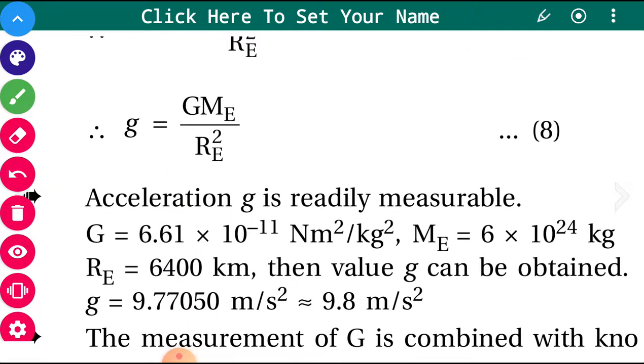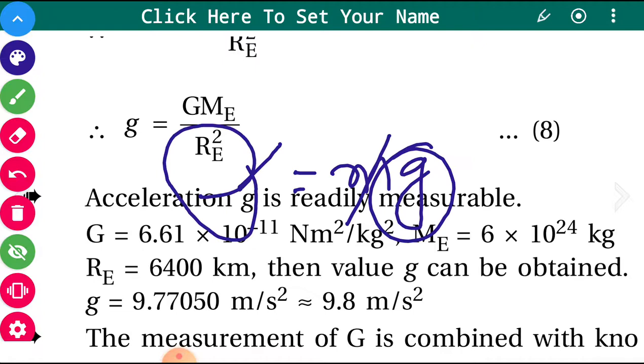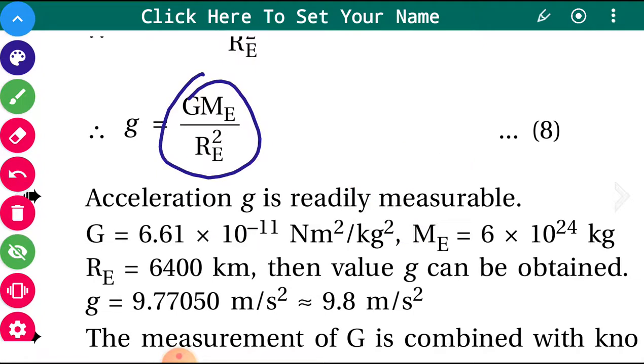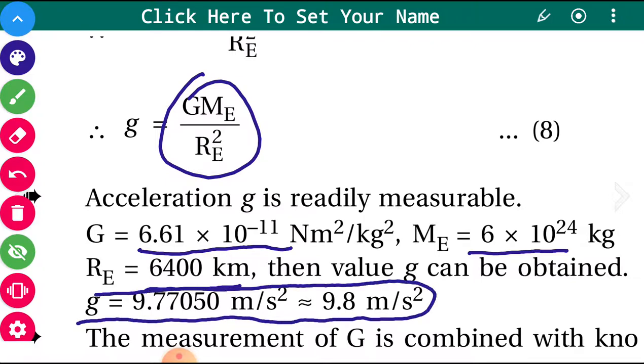g is equal to GMe upon Re square, and if you put in the values of the different constants: G is 6.67 to the power minus 11, the mass of the Earth is 6 into 10 raised to 24 kg, and the radius of the Earth is 6400 kilometers. You have to convert it into meters by multiplying by 10 to the power 3. Then you get the value of g to be about 9.8 meters per second square. So this way we can find the value of gravitational acceleration on the surface of the Earth.